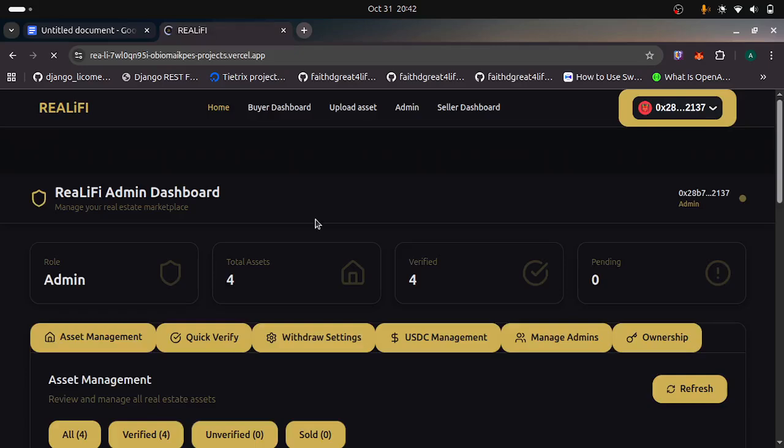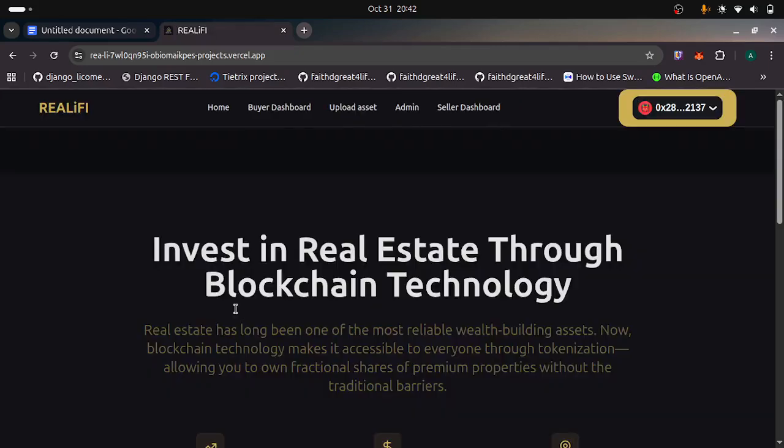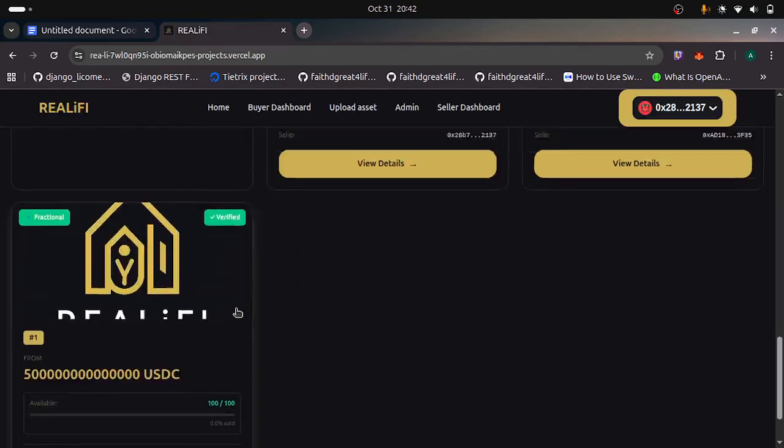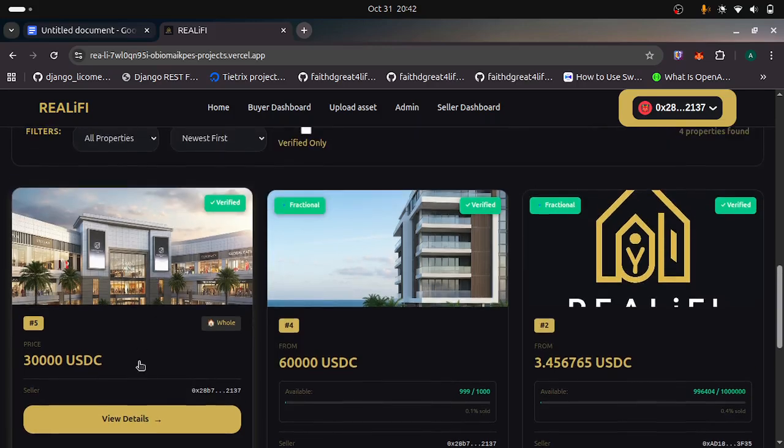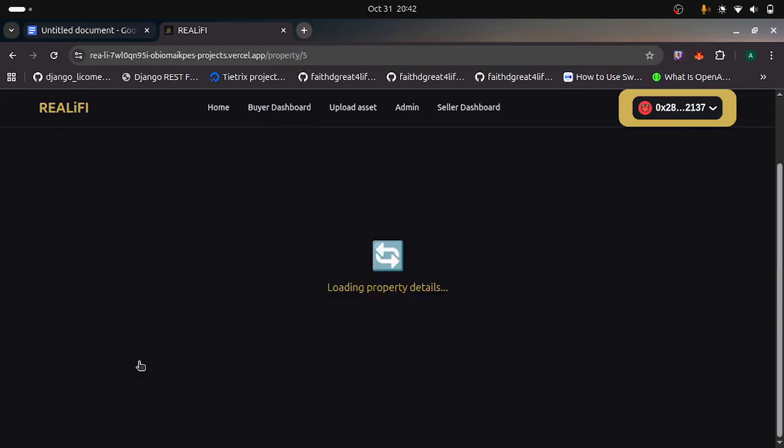Back to the home page. So I can now invest in the assets. So this is the asset that was newly created. That half of it, the asset was worth $60,000, and then we fractionalized half of it. I, as the owner of the asset, said to fractionalize half of it. So let me view the details.